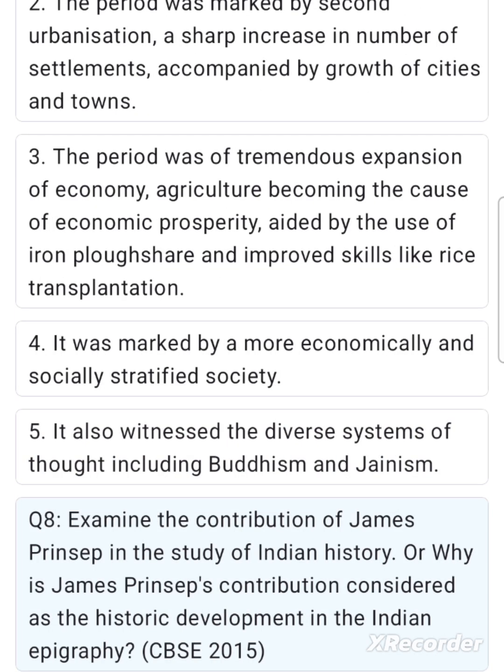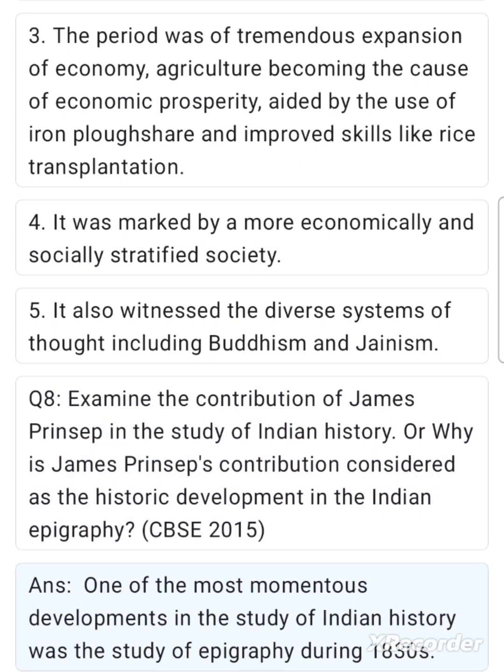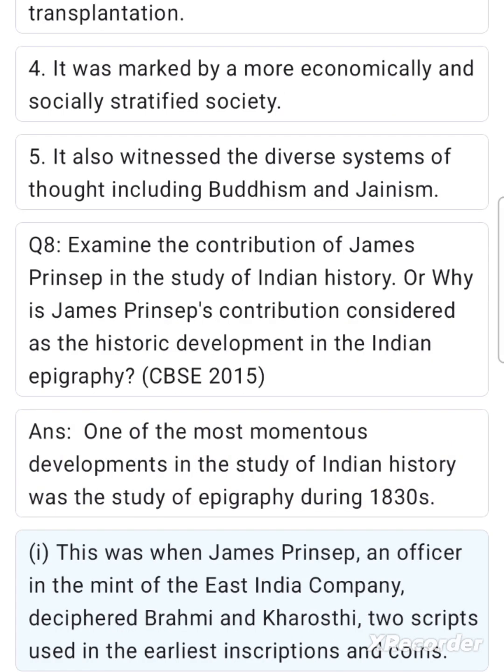Q8. Examine the contribution of James Prinsep in the study of Indian history. Or, why is James Prinsep's contribution considered a historic development in Indian epigraphy? CBSE 2015. Ans. One of the most momentous developments in the study of Indian history was the study of epigraphy during the 1830s. This was when James Prinsep, an officer in the Mint of the East India Company, deciphered Brahmi and Kharosthi, two scripts used in the earliest inscriptions and coins.